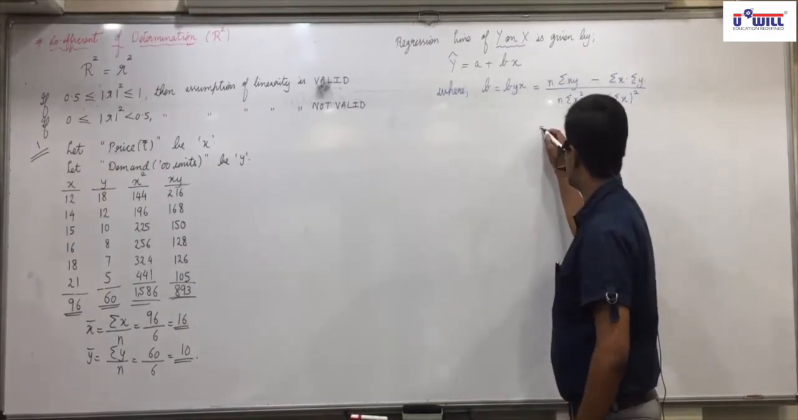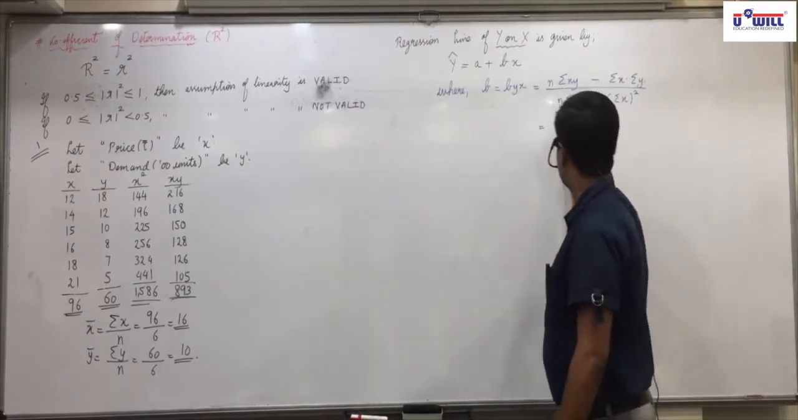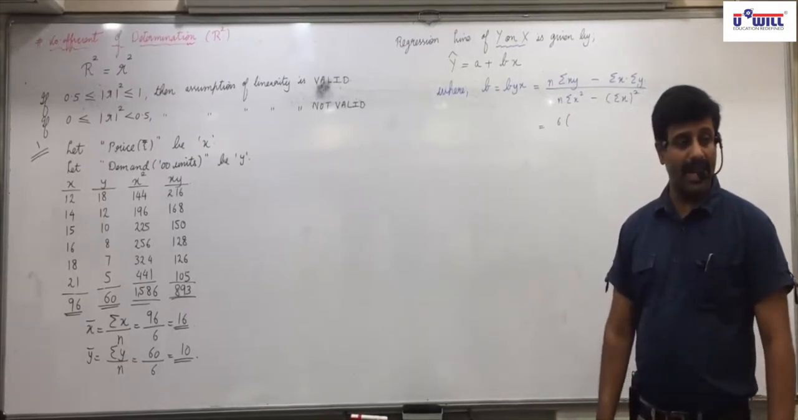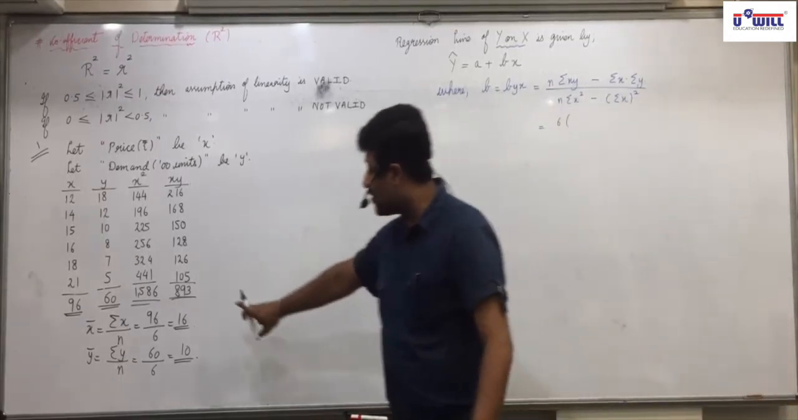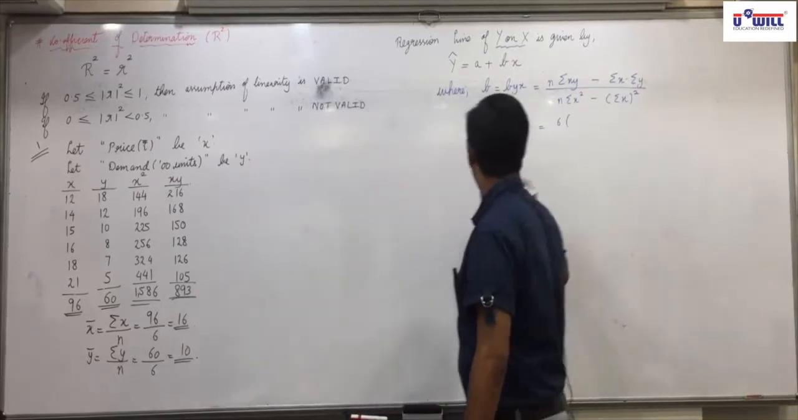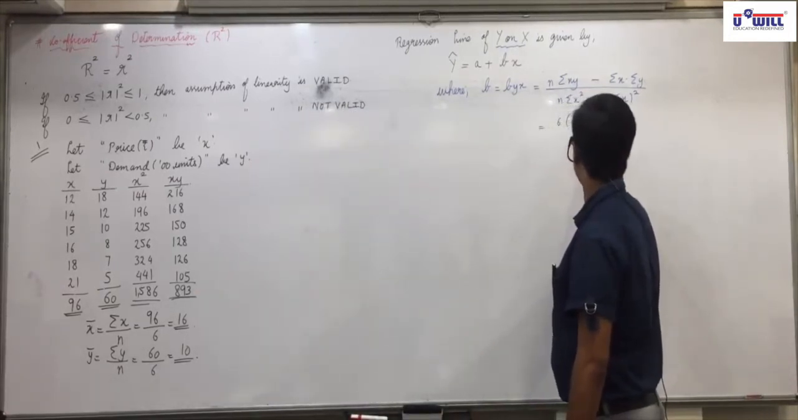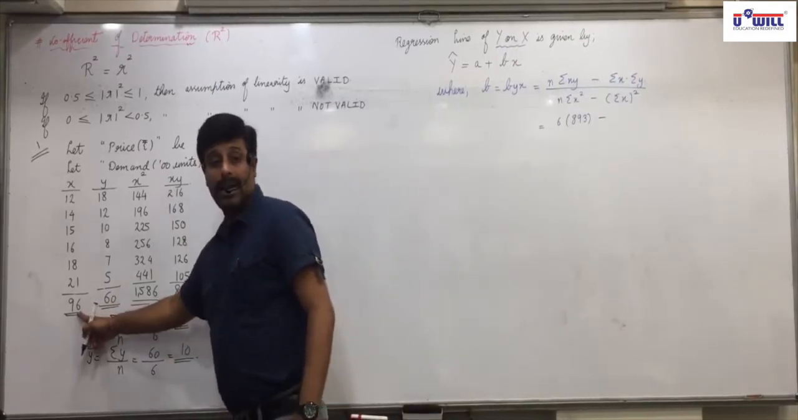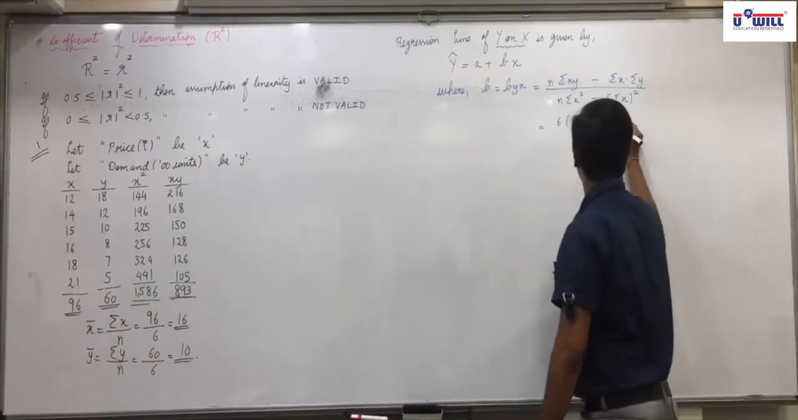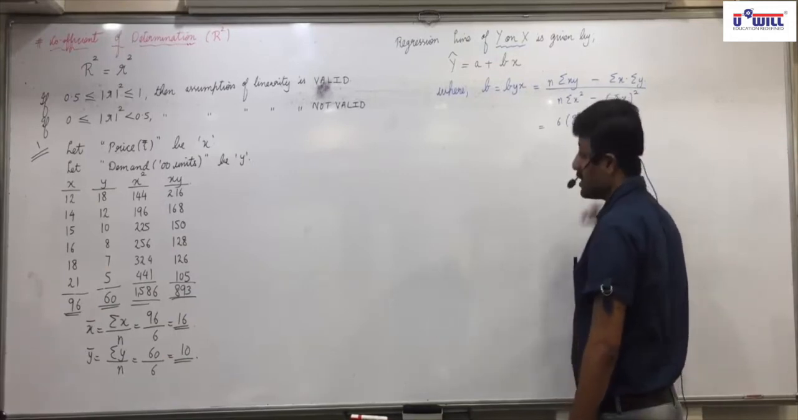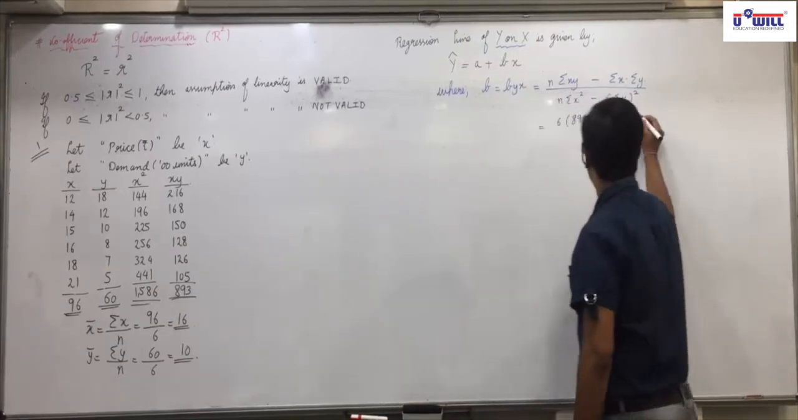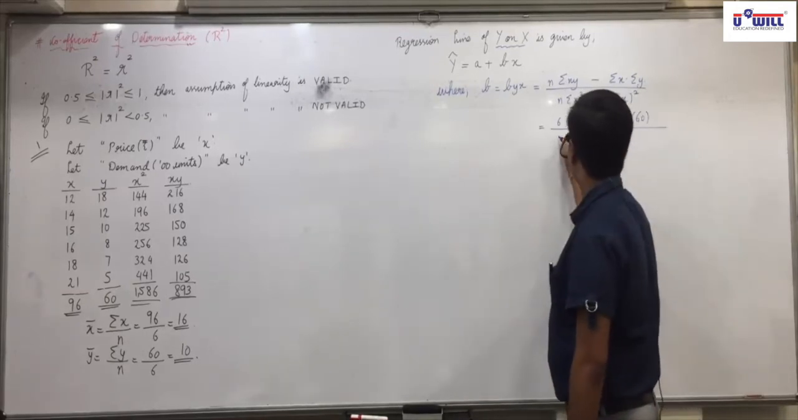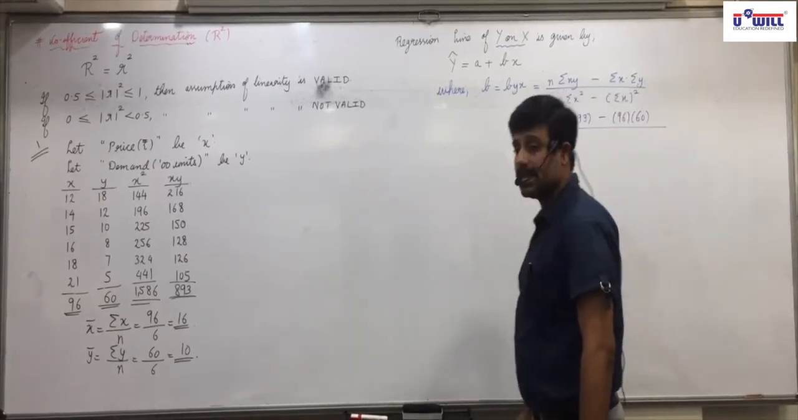Now we put the values. How many values are there in total? 6. So n is 6. Total 6 pairs are given. Now see the working. Sigma xy we got 893 minus sigma x we got 96. Understand it properly because next question I'll ask again, okay? Sigma y we got 16. Divide by, again n is 6.